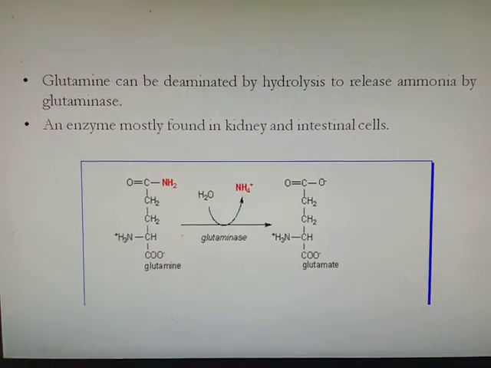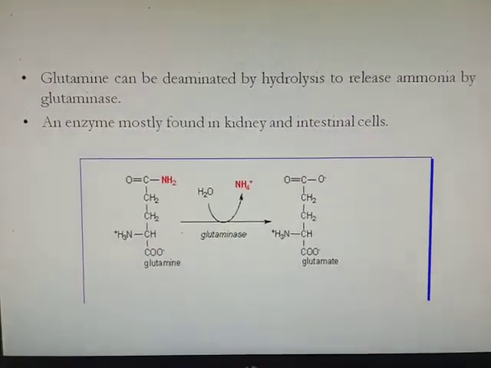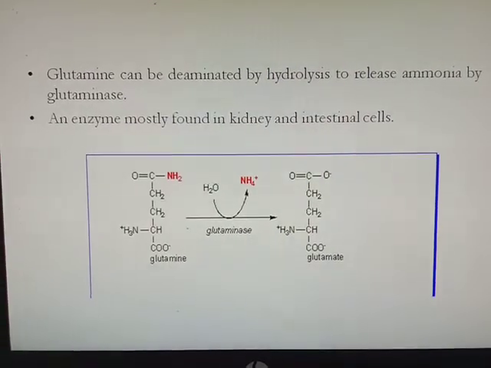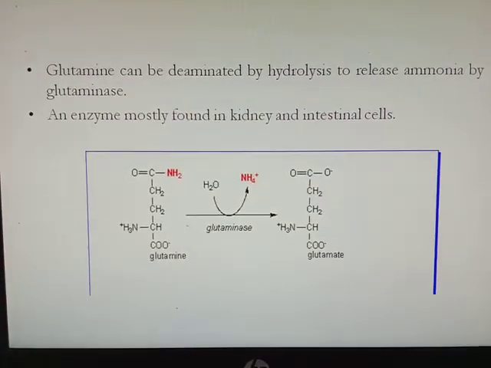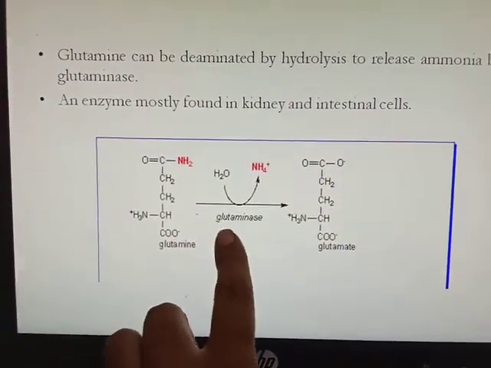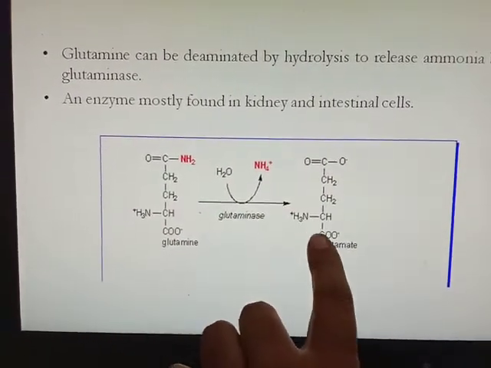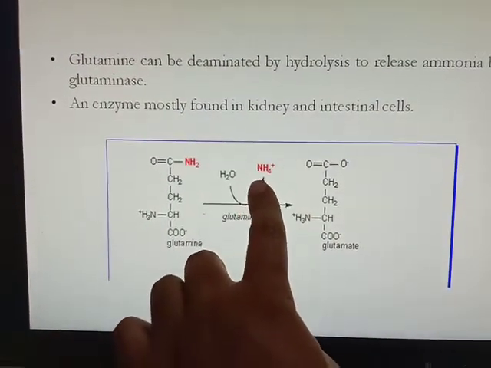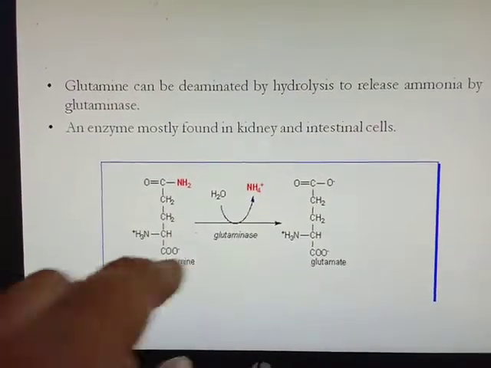Glutamine can be deaminated by hydrolysis to release ammonia by glutaminase, an enzyme mostly found in kidney and intestinal cells. So the glutamine which is synthesized will be acted on by glutaminase to form glutamate, and the ammonia is released, which will be utilized for the synthesis of urea.